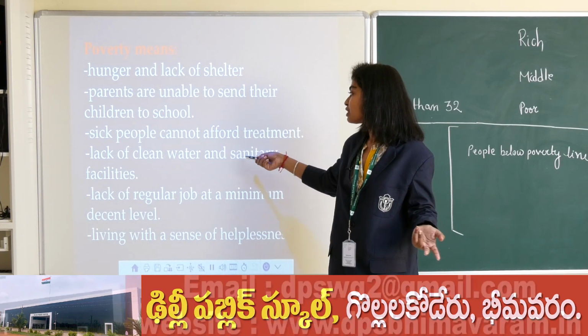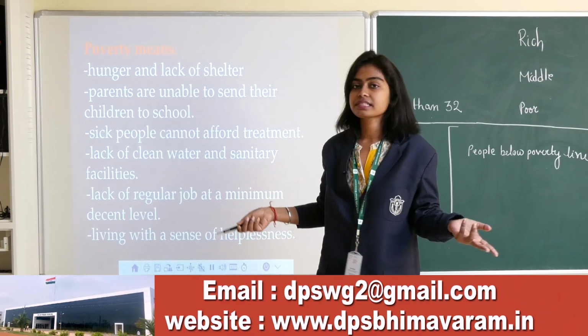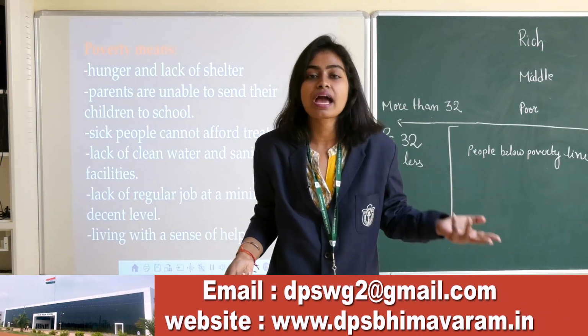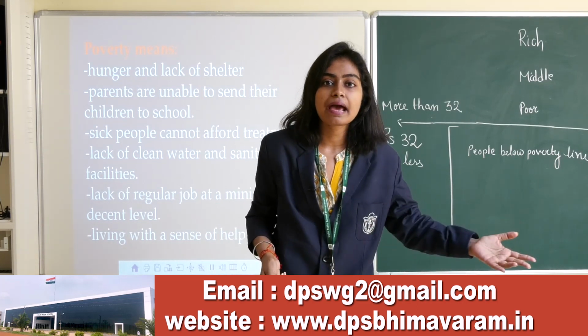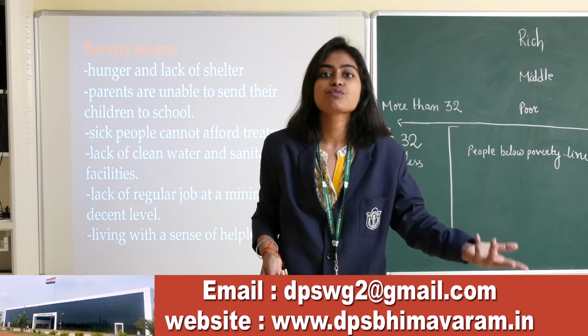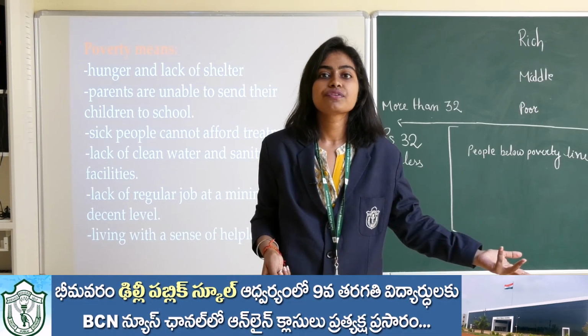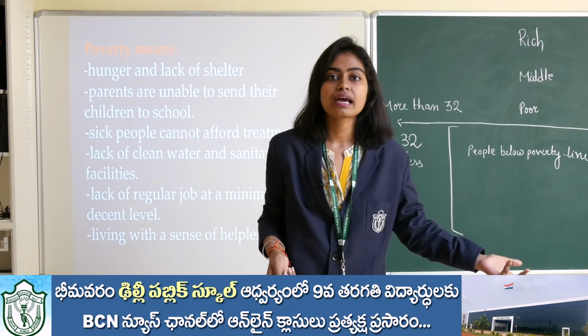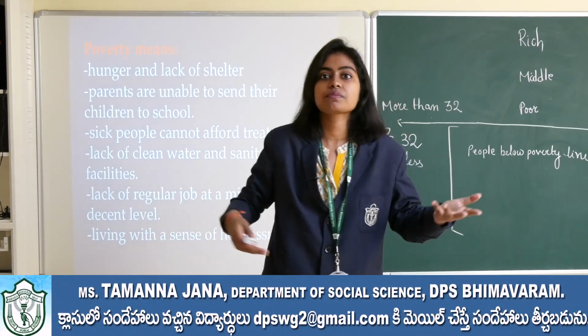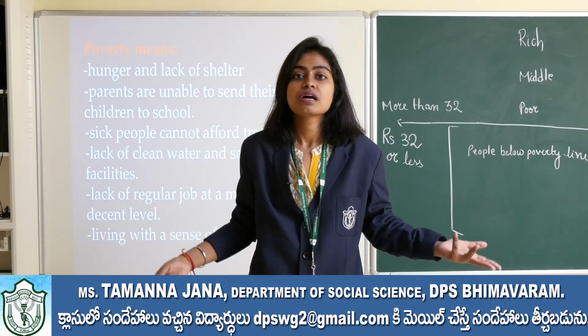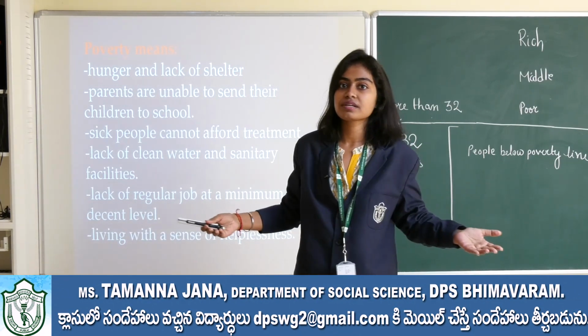Next, lack of clean water and sanitary facilities. Very true, they don't have an Aquaguard or a Kent to get clean water. They only have a tap which might be giving water from time to time, and they have to feed it to their children. And sanitary facilities: obviously, they must not be having well developed sanitary facilities, meaning washrooms and all.